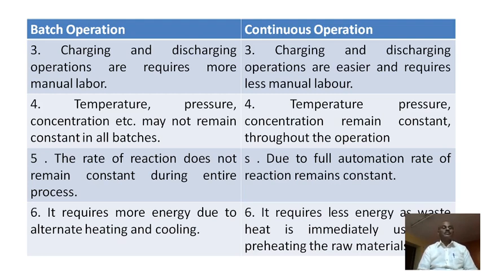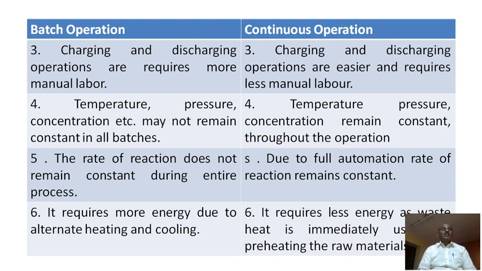Fifth point: the rate of the reaction does not remain constant during the entire process. Generally, the rate of the reaction can change. Some parameters change with each and every batch, so the rate of the reaction is also affected. Now consider the continuous process. Due to full automation, the rate of the reaction remains constant. One time they are adjusted, and no further change can occur. The entire product can be obtained uniformly.